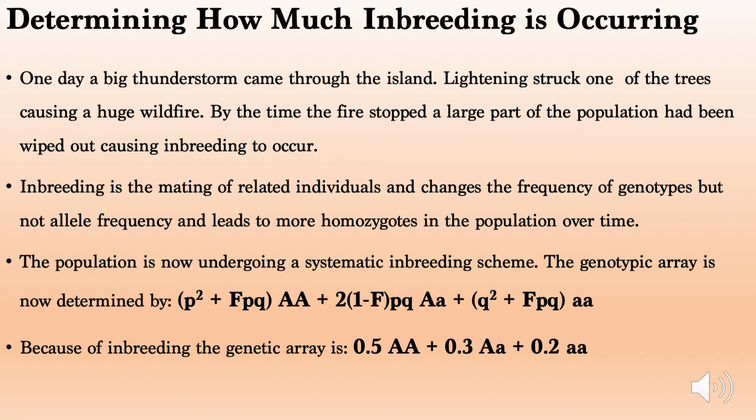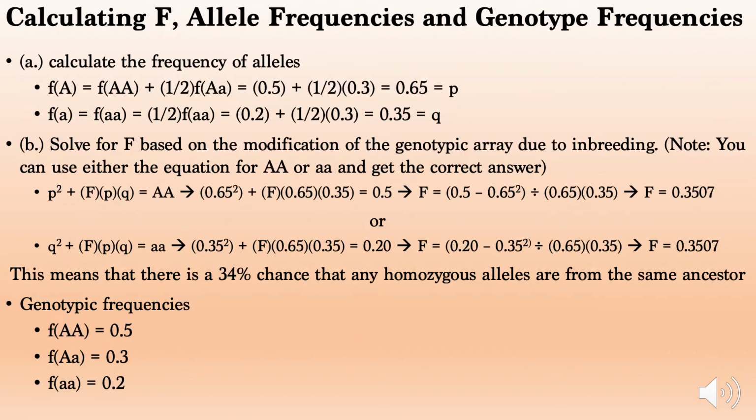Because of inbreeding, the new genotypic array for the pony population is 0.5 Big A Big A plus 0.3 Big A Little a plus 0.2 Little a Little a. To calculate F, you first calculate the frequency of alleles. Inbreeding does not cause a change in allele frequency, so these numbers would be the same as determined by the original population. But if this information was not already given, the frequencies can still be determined by using the equation on the screen. Determining the allele frequencies also determines p and q.